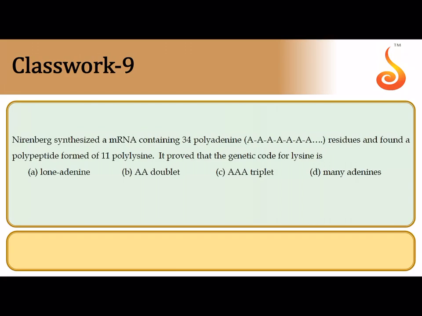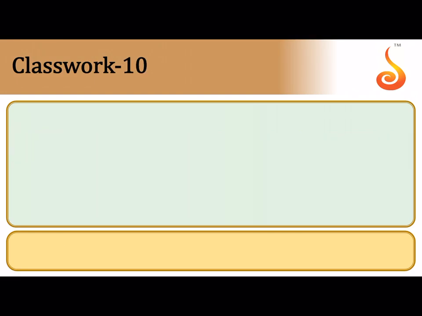Nirenberg synthesized an mRNA with all 34 polyadenylate residues, and he obtained a polypeptide with many lysine units. Now obviously if I ask you what is the codon or genetic code for lysine, you know that a codon is a set of 3 consecutive nucleotides. So obviously the answer is going to be a set of 3 adenine residues. So as a result, it is AAA, which is the codon which codes for lysine.